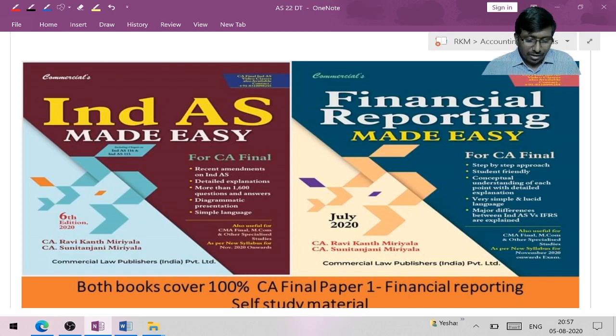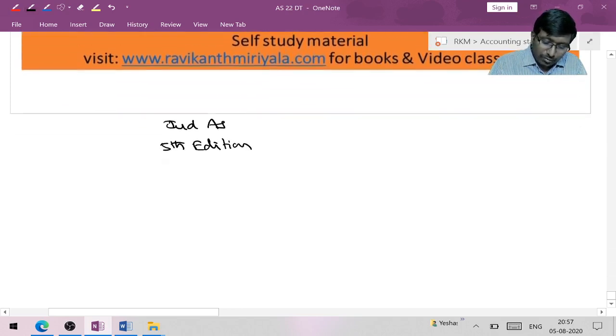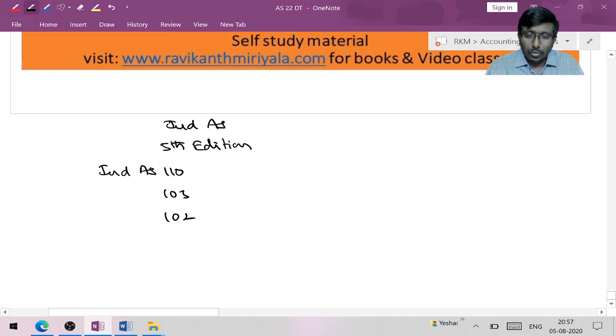In Ind AS Made Easy, in the previous fifth edition, I gave only a brief explanation with respect to Ind AS 110, consolidated financial statements, Ind AS 103, business combination, Ind AS 102, Ind AS 28, and these standards.